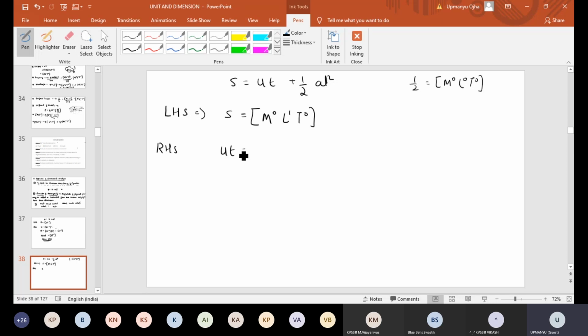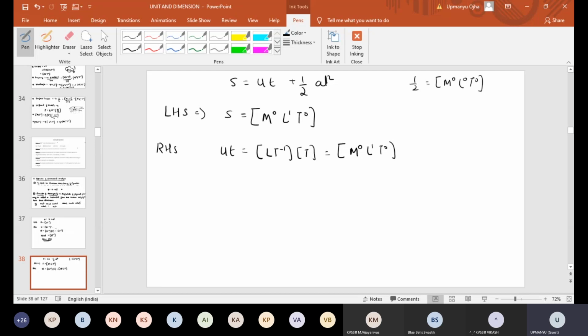So u into t. U is velocity, so that is L T minus 1. T is the time taken. So we are getting ut is equal to L, or we can write it as M0 L1 T0.